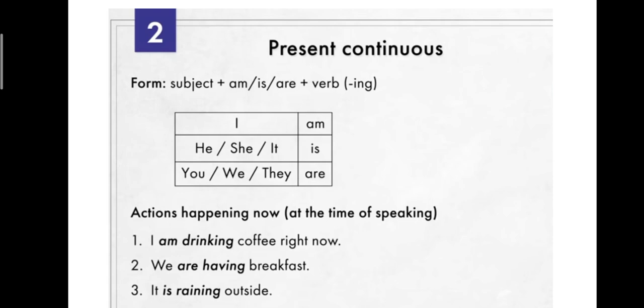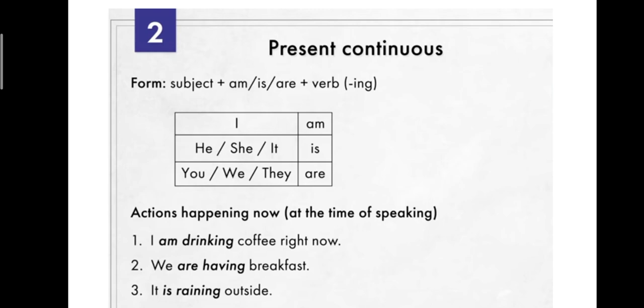Am, is, are are the be verbs, also called irregular verbs. Subject plus be verbs plus verb plus ing.